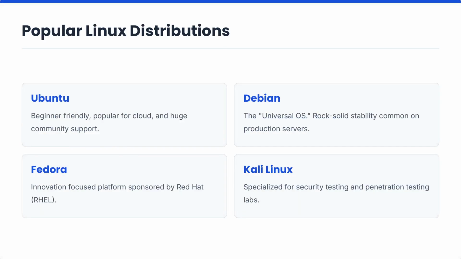Several Linux distributions are extremely popular in the technology industry. Ubuntu is known for beginner-friendliness and cloud adoption. Debian is famous for stability. Fedora focuses on innovation, while Kali Linux specializes in cybersecurity and penetration testing. Each distribution serves a unique purpose.